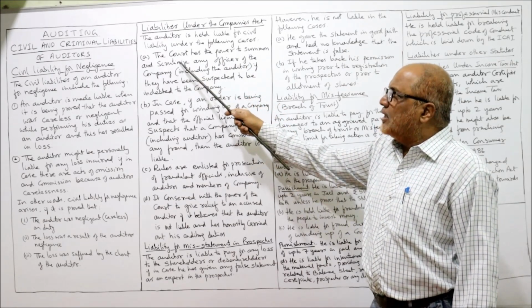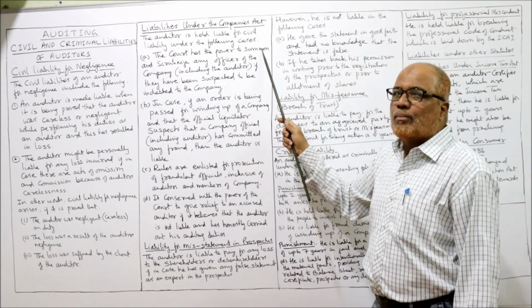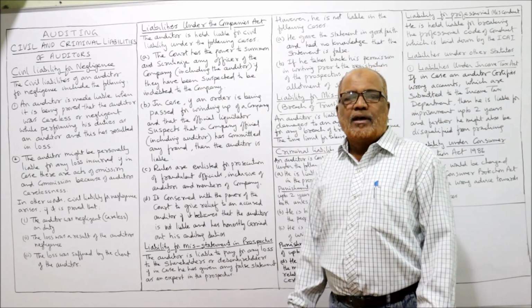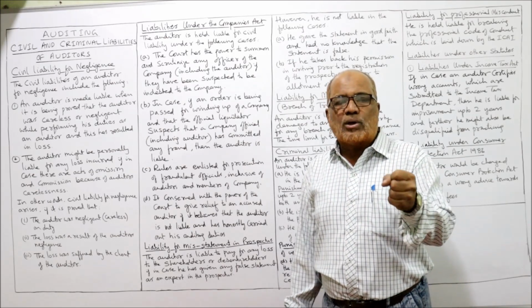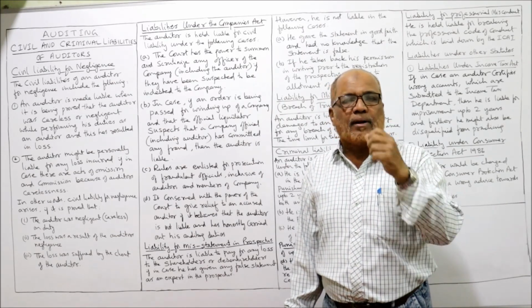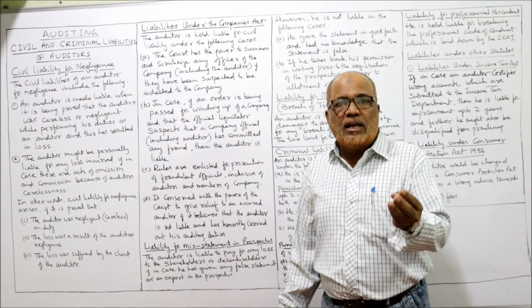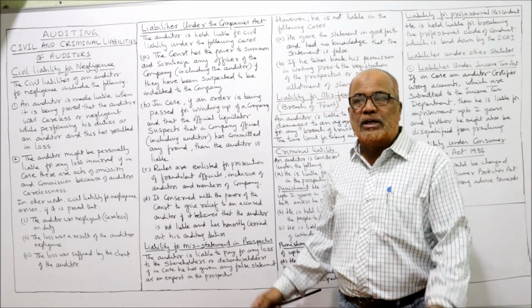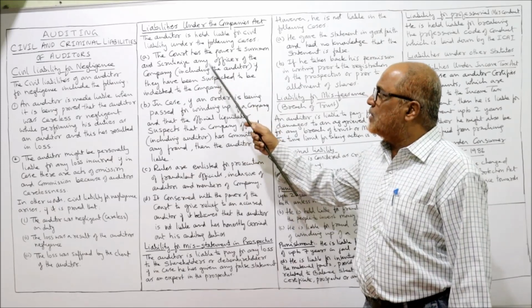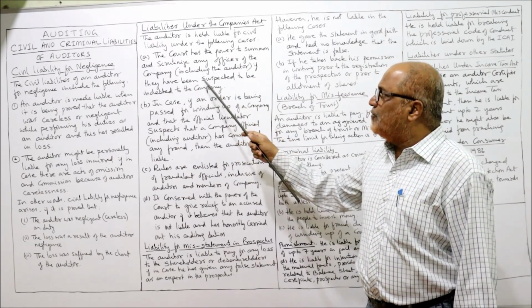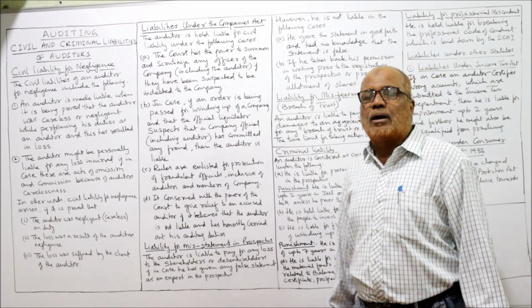The first case: the court has the power to summon and scrutinize any officer of the company. The Companies Act 2013 has given the power to the court that the court can call for any books of accounts for scrutiny of the officer of the company, including the auditor, if they are suspected to be indebted to the company.